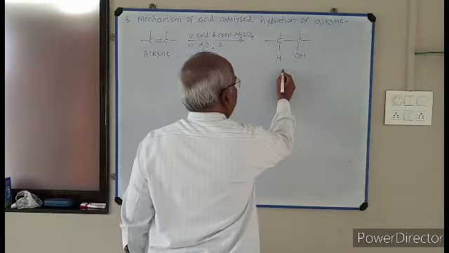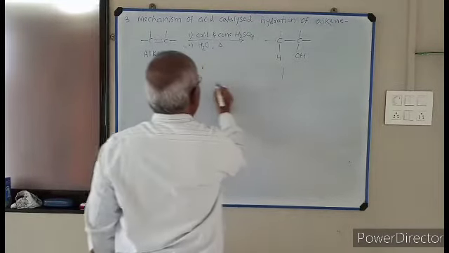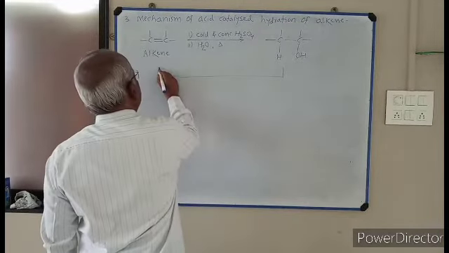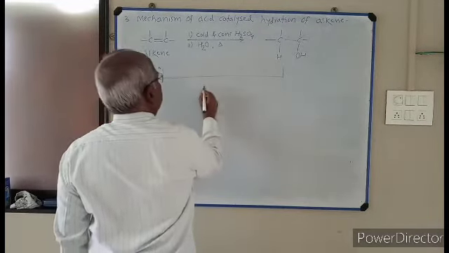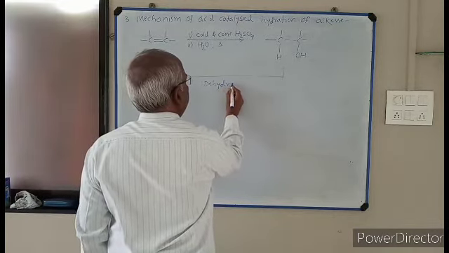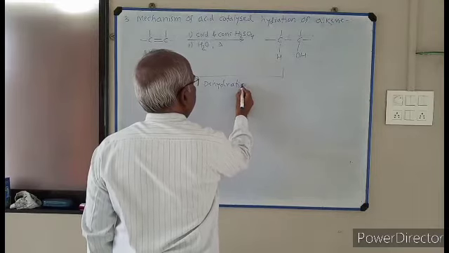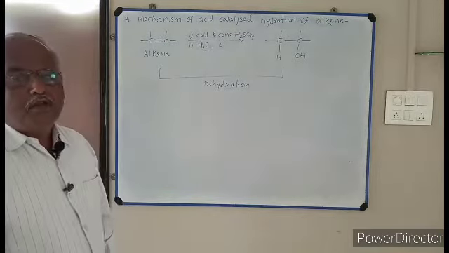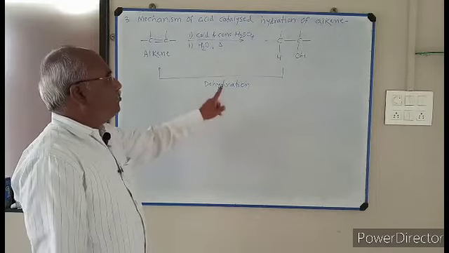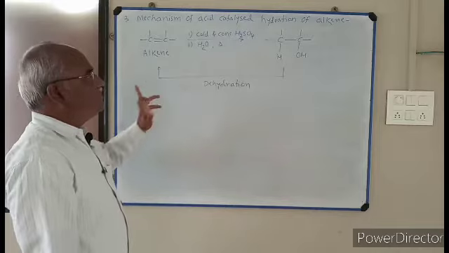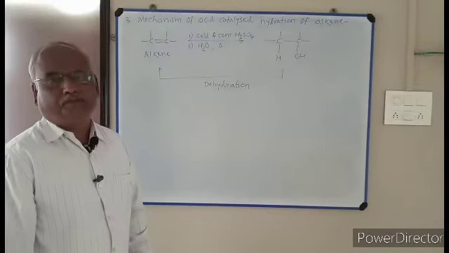If from this alcohol water is removed, then the reverse reaction takes place. This reaction is called dehydration. Removal of a water molecule from alcohol is a dehydration reaction.